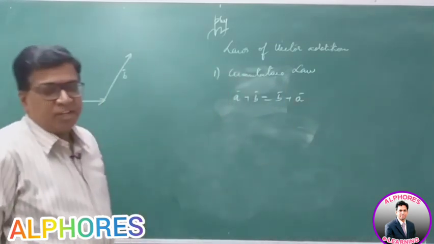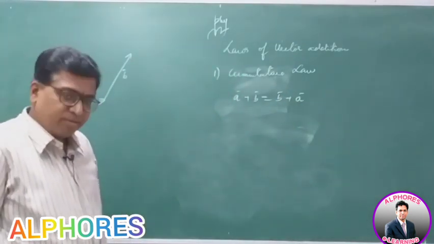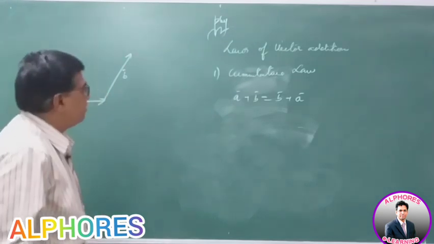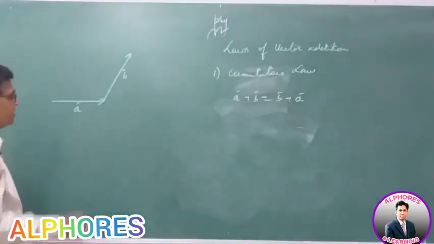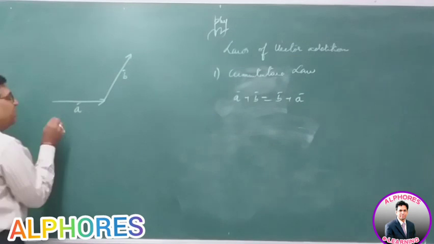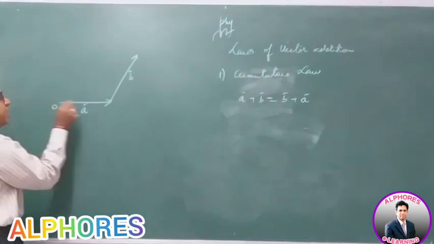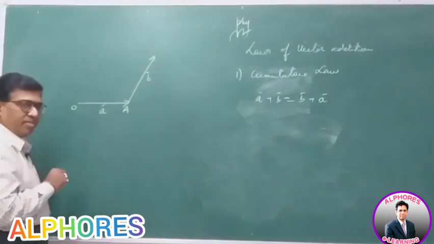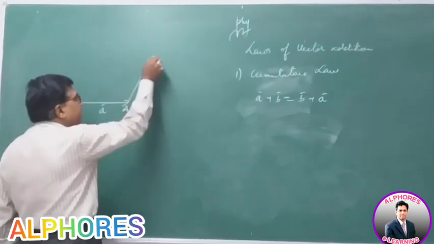Whether I add A to B or B to A, the resultant is same. Let us prove it by triangle law. Consider two vectors A bar and B bar. Let A bar be denoted by the line segment OA and B bar be denoted by the line segment AB.